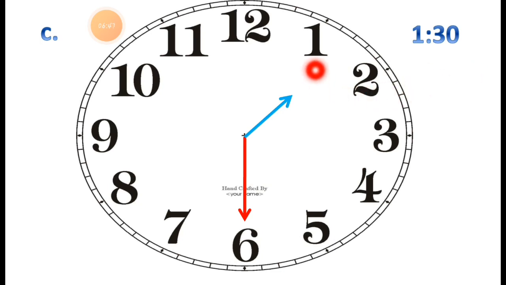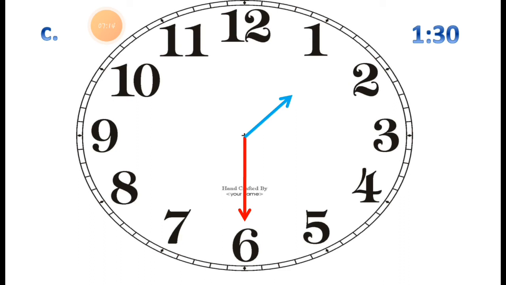This way you have to draw between 1 and 2, because after 1 it will be a 2 o'clock. That's why we pointing between 1 and 2, because the 1 o'clock is half complete. After completing the half circle, it's a 2 o'clock. That's why we just pointing between 1 and 2.